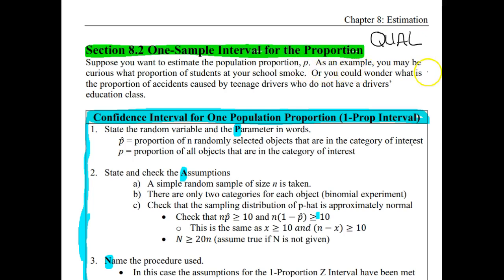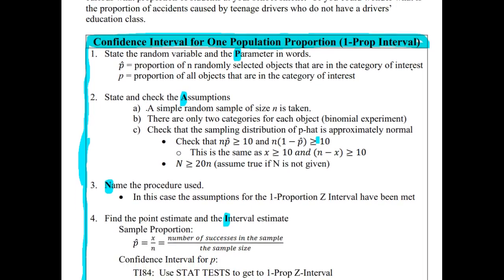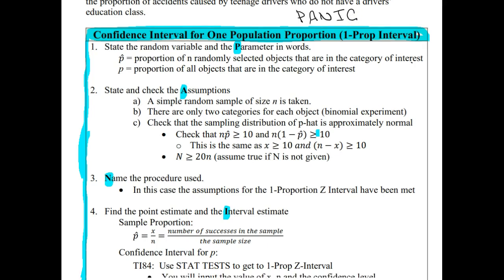So as an example, you may be curious about what proportion of students at your school smoke, or you could wonder what is the proportion of accidents caused by teenage drivers who did not have a driver's education class, and so on. So in this case, we're looking at qualitative data. Now, the procedure with confidence intervals is a few letters shorter than we had for hypothesis tests. So in this case, we are going to be looking at the acronym PANIC with some of the same letters that we saw in PHANTOMS and standing for those same things.